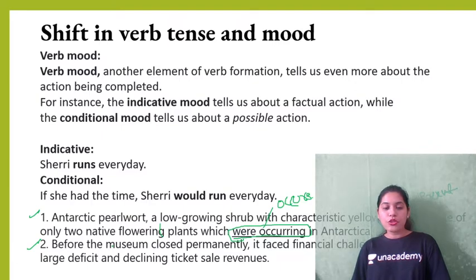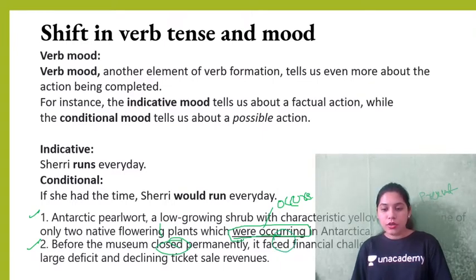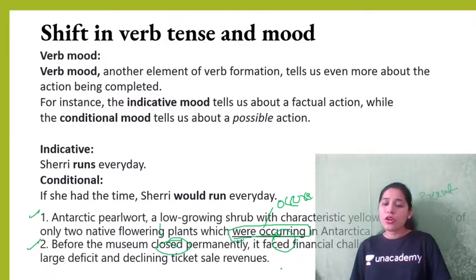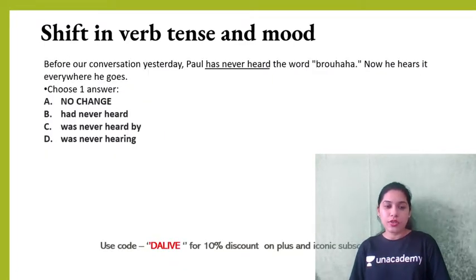Right? Before the museum closed permanently, it faced financial challenges. Closed, faced, so that included past tense again, right? So how do we figure out the tenses? Not really by rules, but by simply reading the overall sentence carefully. It's the reading actually which you need for 99% of tense related questions.